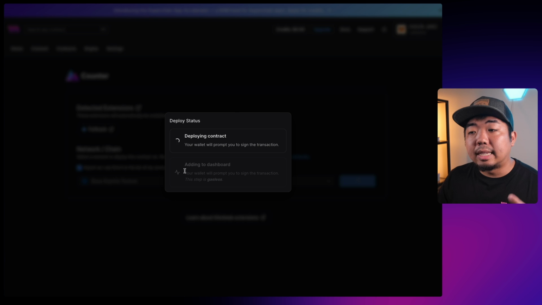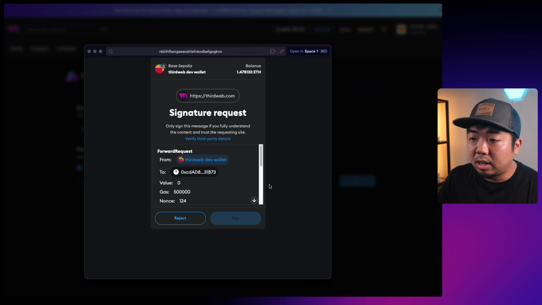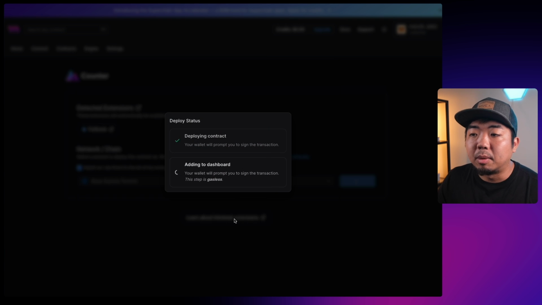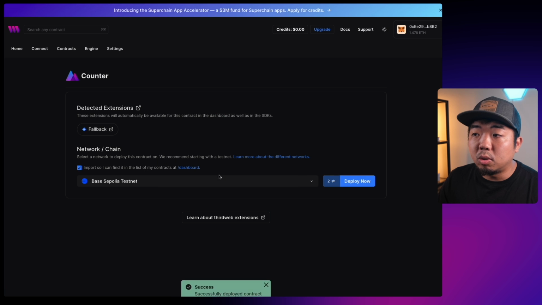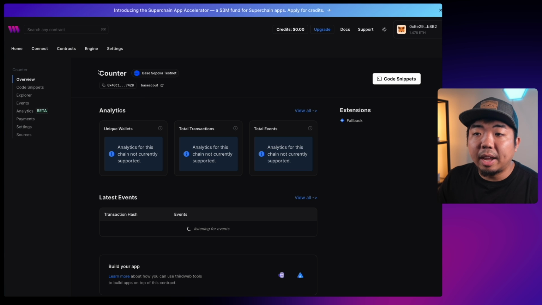Then we're going to get a second pop-up here, and this is going to be a signature request. And we just need to sign this signature request here to add this contract to our ThirdWeb dashboard. I'm going to sign that here, and we'll be able to look and see what the contract dashboard looks like and features and everything it allows us to do within our contract. So there you go. Our contract has been successfully deployed. You can see we have our counter contract here deployed on base Sepolia testnet.